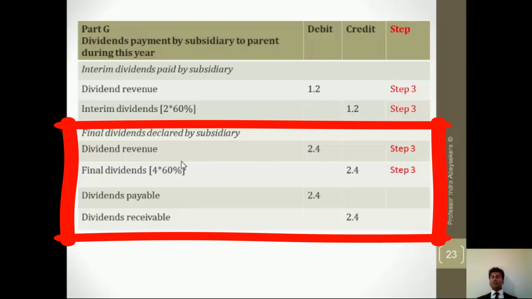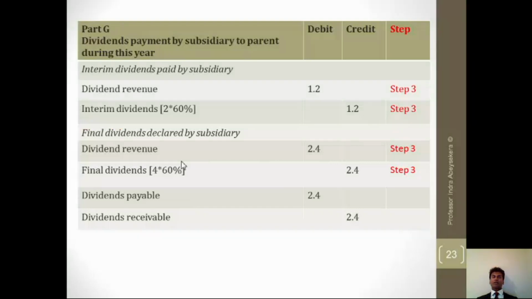And because these are dividends declared, not paid yet, there's a payable and receivable, and we eliminate that by debiting dividend payable and crediting dividend receivable. Again, I have written there dividend revenue, interim dividend and final dividend revenue, step 3.